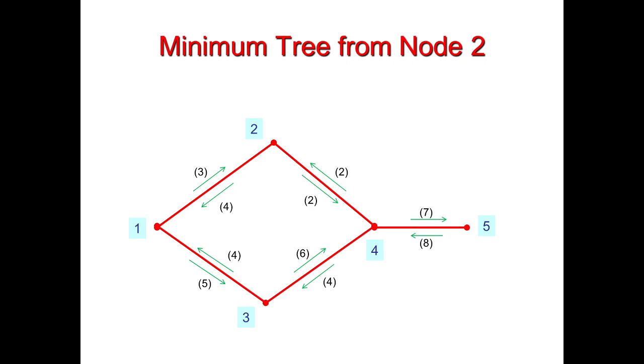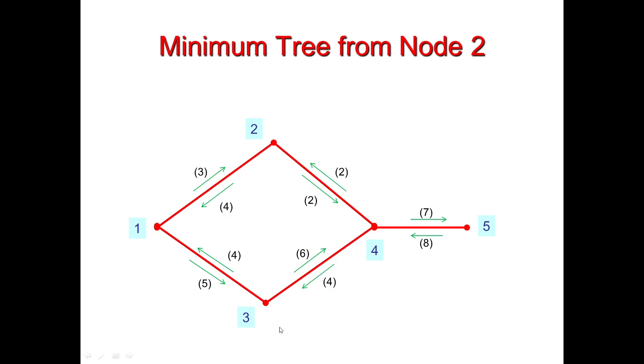Similarly, if we take node 2 as the reference and we travel from node 2 to all other destinations, here we have to consider what route will be the redundant one. So if we travel from node 2 to node 1, we have this direct route which has an impedance of 4. And if we travel from node 2 to node 3, we have two options. We can travel via node 1 and we can also travel to 3 via node 4. So we will select which path is the one having more impedance.